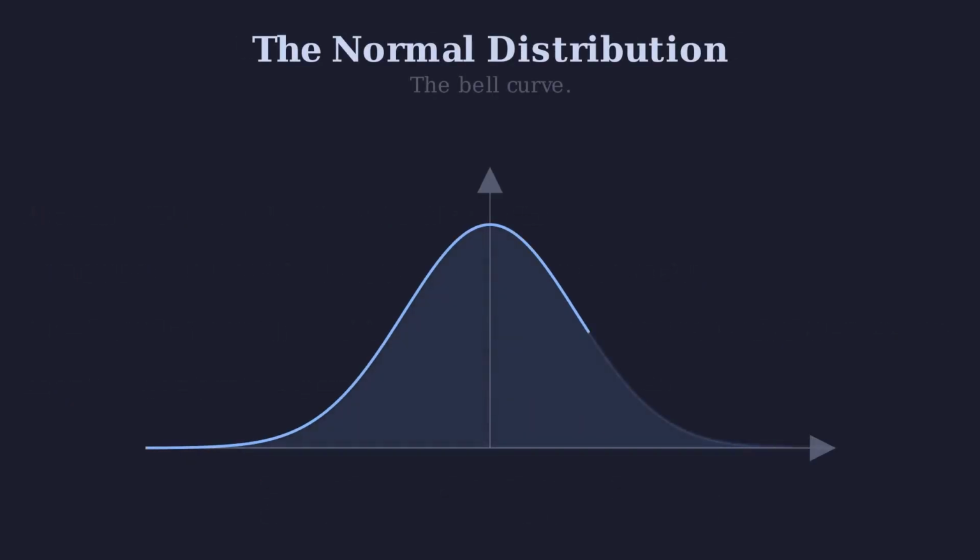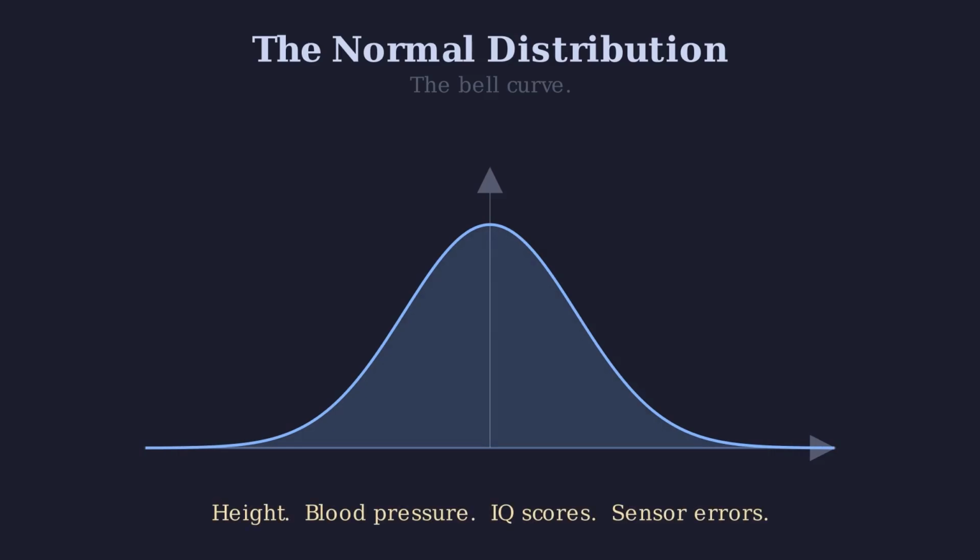The most famous distribution in all of statistics, the normal distribution. You have seen this shape before. It shows up everywhere. Human height, blood pressure, IQ scores, measurement errors from any precise instrument. All of them follow the same bell-shaped curve.